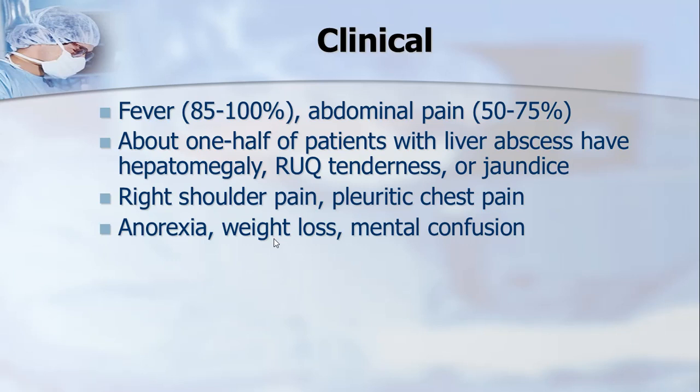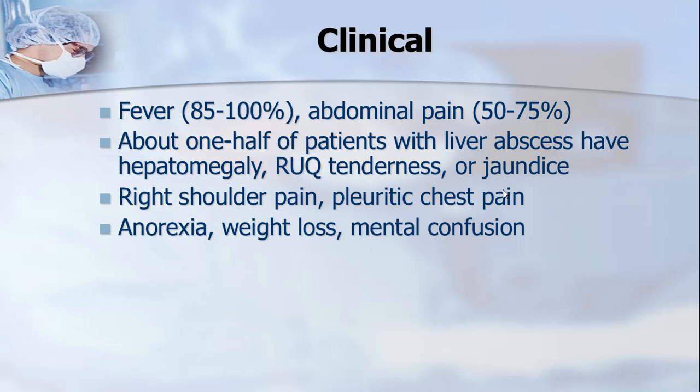Less common symptoms are right shoulder pain and pleuritic chest pain because of the sympathetic development of pleuritis on the right side, as the liver is in close proximity to the diaphragm, and the diaphragm is in contact with the pleura, so pleuritis also takes place.